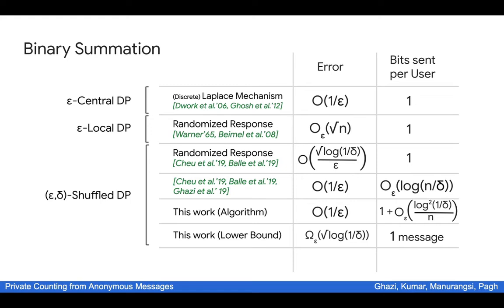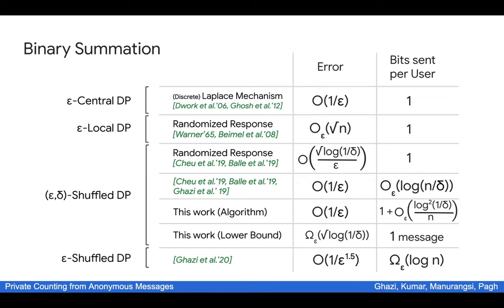Before we move on, we would like to note that all the algorithms that we discussed so far in the shuffle model, including the ones in this paper, only work in the case where delta is greater than 0. In another recent work, we in fact give an algorithm for binary summation that works even when delta is equal to 0. However, the error is still pretty large.